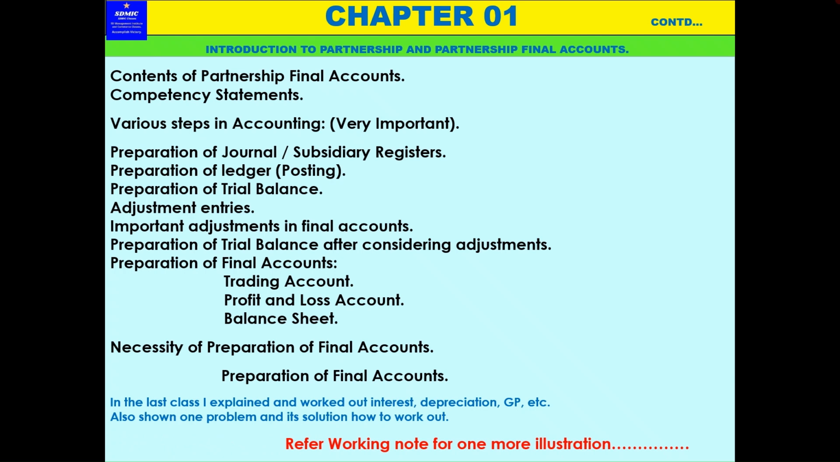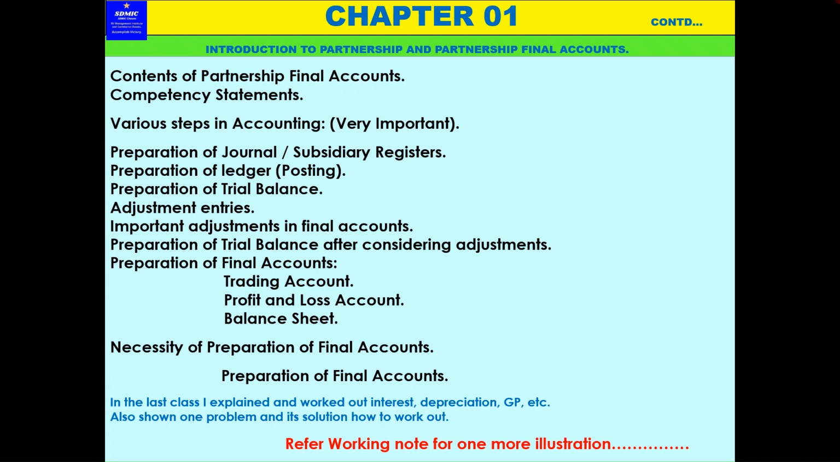Now I will show you one more illustration, one more problem, and how to work it out. Then the remaining things will be recorded separately and will not be uploaded on YouTube because it is very vast, and it will be kept separately. On request and demand, it will be shared with those who are interested in getting it.